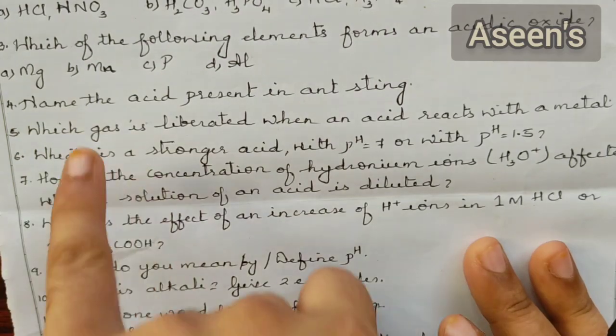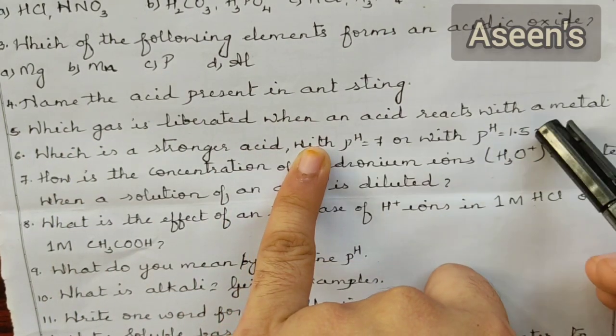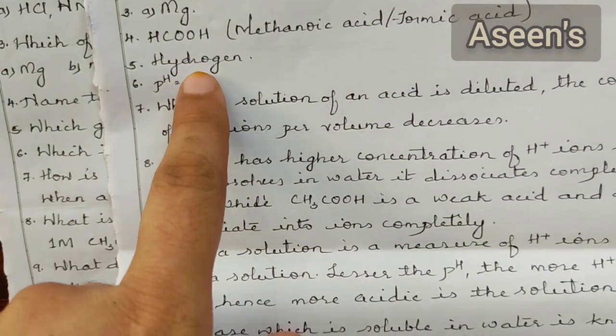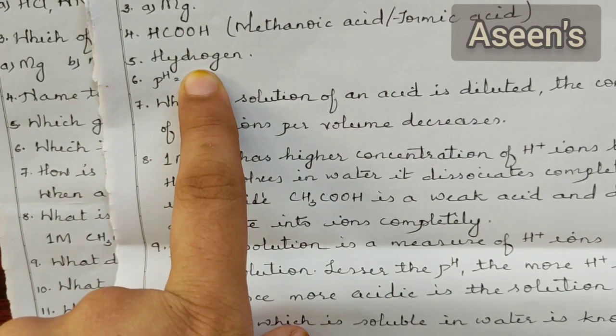Next one: which gas is liberated when an acid reacts with a metal? A very common question which has been asked several times. So it's supposed to be hydrogen gas.